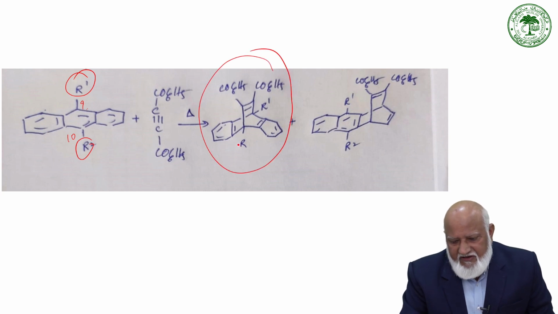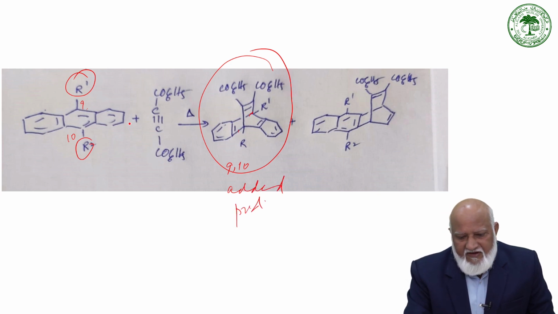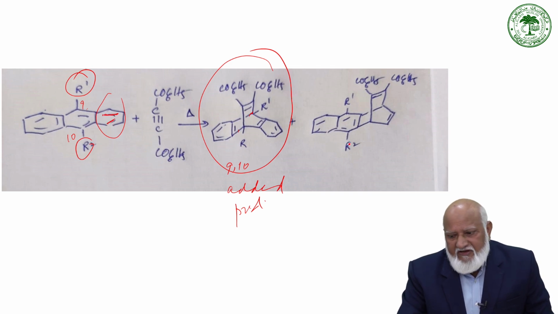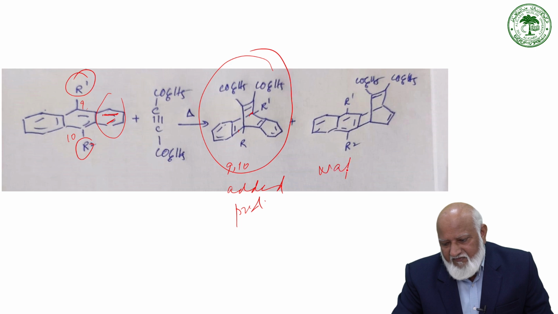One is the 9-10 added product, such as this one. As well, due to the steric hindrance, the 9-10 position is not active, whereas the other two double bonds of the benzene ring react, giving what is called a naphthobarrelene.